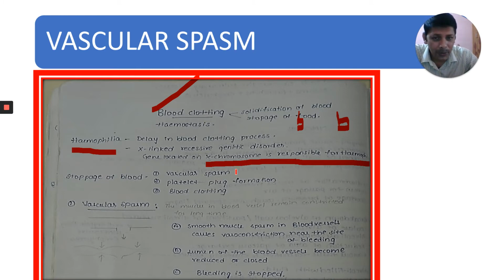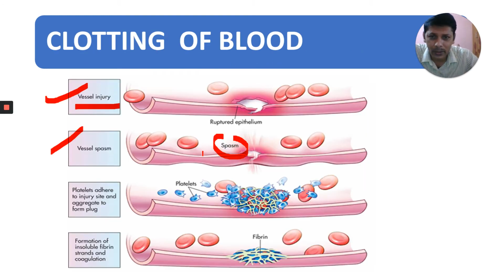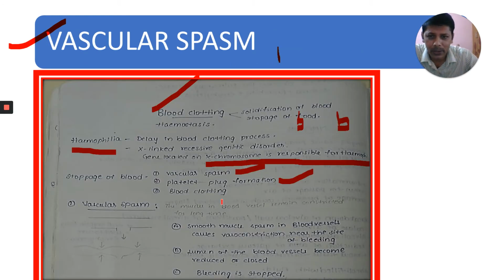There are three steps. I can explain what they are. Vascular spasm, this is the first step. What is the next one? Platelet plug formation, that is the second step. What is the third one? Blood clotting. Vascular spasm, I explained to you now.